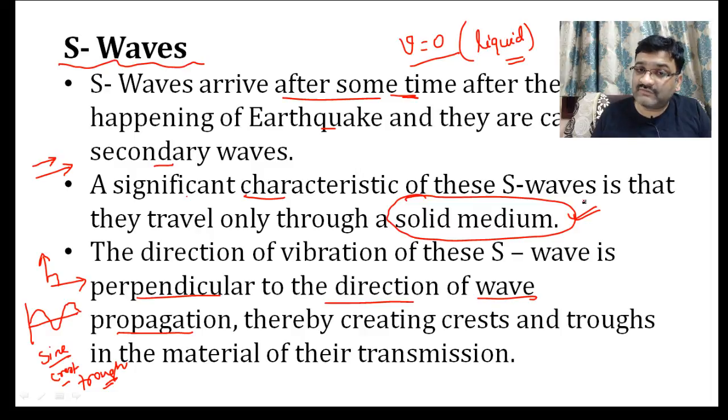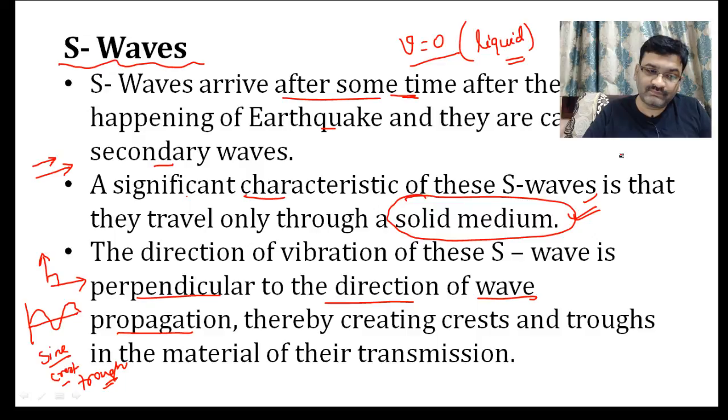So these are the waves that can really help us in understanding the material difference inside the earth. For example, P waves can travel through both solid and liquid, but they will change the velocity. So from P wave we can understand that there is a change in medium inside, but we cannot really say where it is liquid and where it is solid. But when we say S wave has zero velocity in liquid, based on S waves we can say where is the possibility of the liquid medium inside the earth.